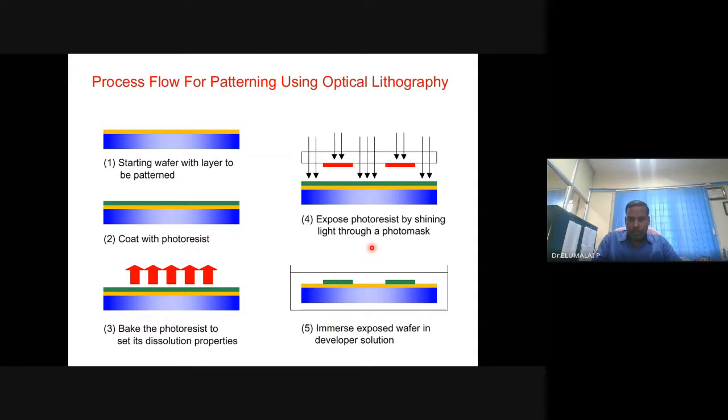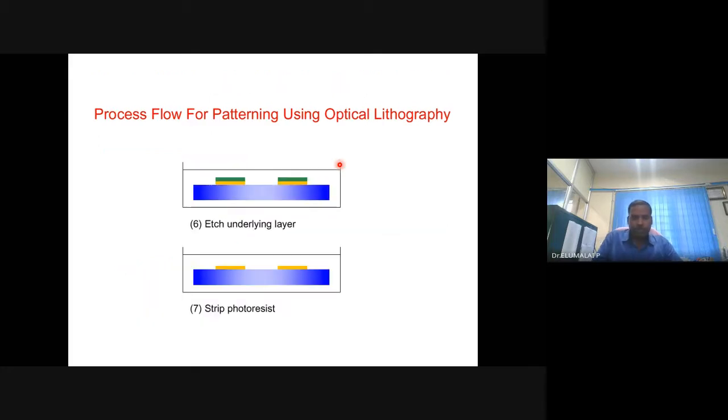Then you find a suitable solvent and etch this mask, dissolve it, remove it by some means. Then finally etch the underlying layer also, and you end up with the nano wells or quantum wells. It looks very, very simple.